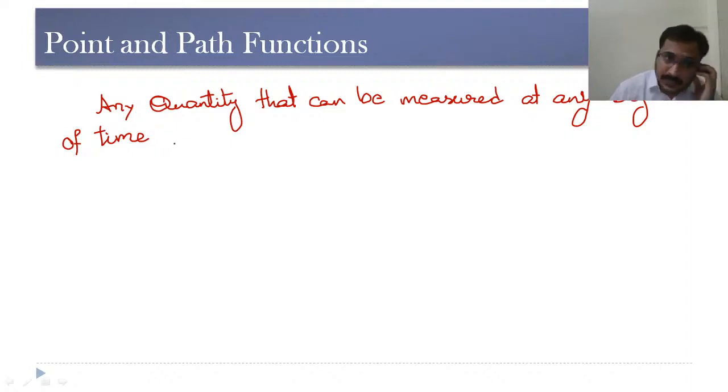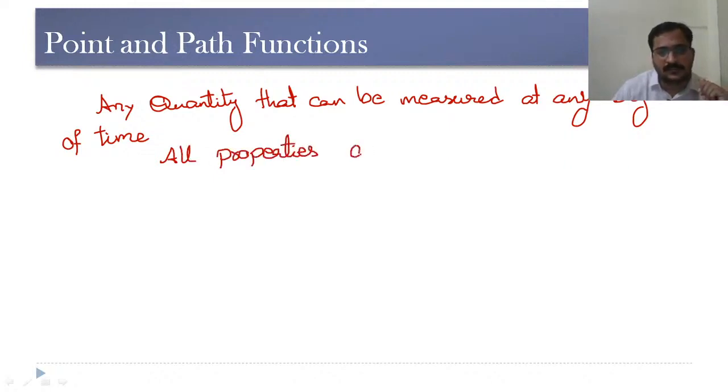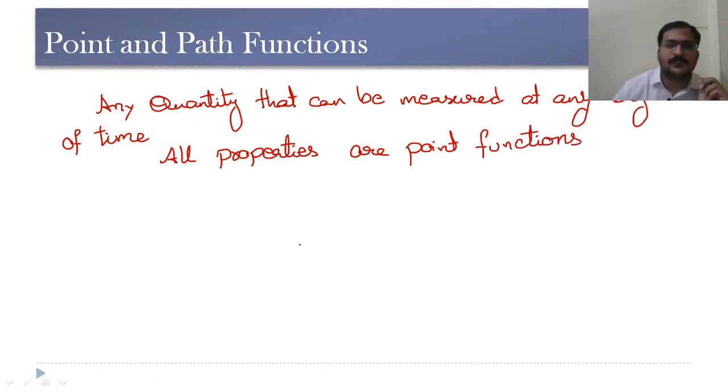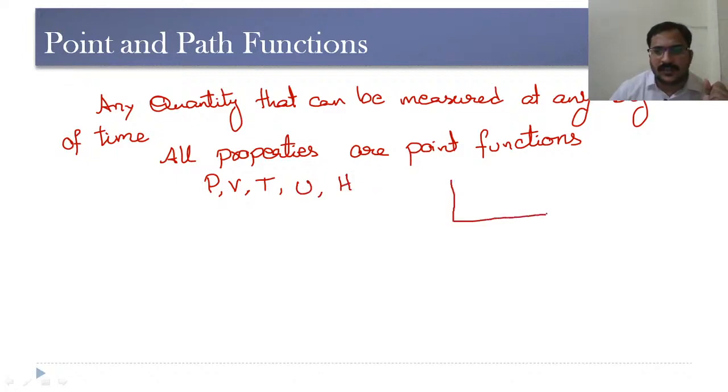All properties are point functions because they can be measured at any instant of time. For example, pressure, volume, temperature, internal energy, enthalpy. If we consider a piston cylinder arrangement like this, there is a certain amount of gas present.